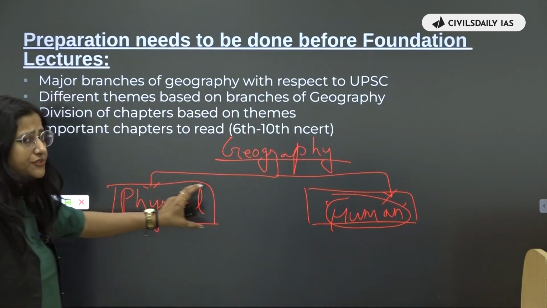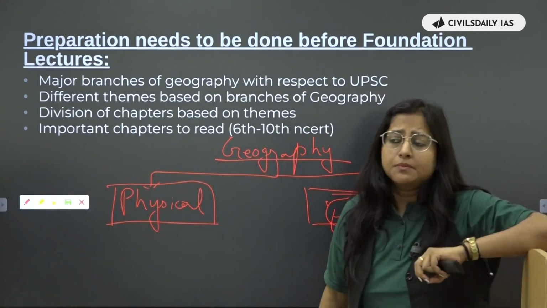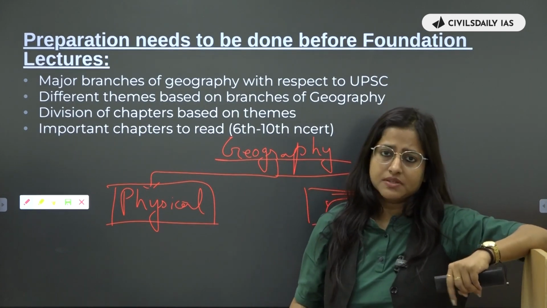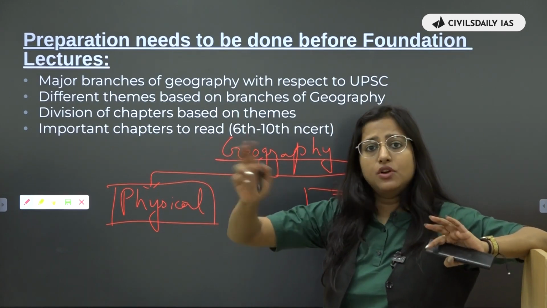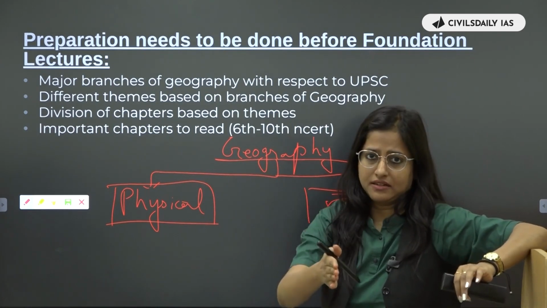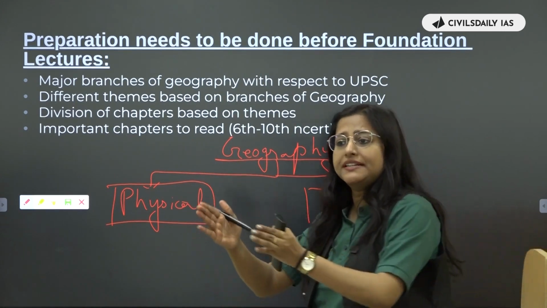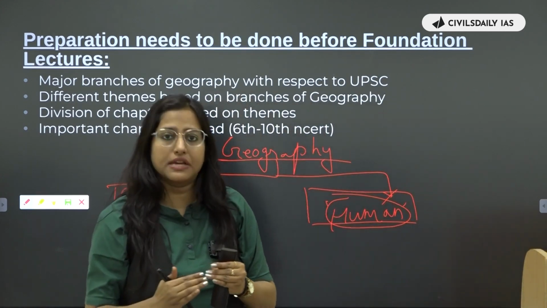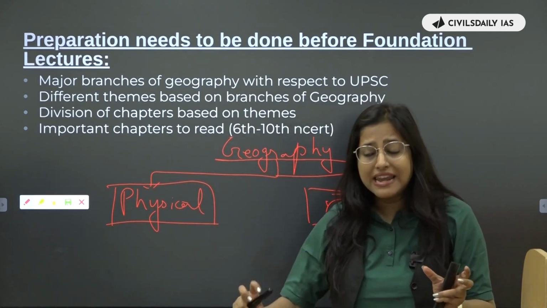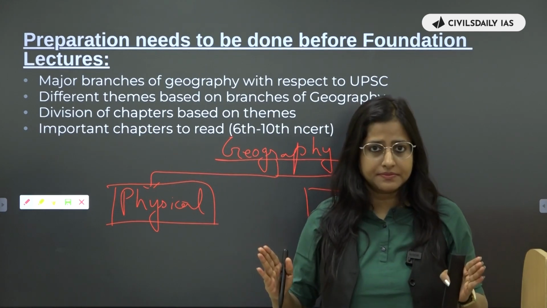Now within this geography, we need to decide a theme. है ना? Say for example, land और water को आप एक साथ नहीं पढ़ सकते हो. Similarly, water and air will not be studied together. So it is very important that you demarcate that line. है ना? So it becomes easier for all of us to have a separate branch or a theme altogether. Air का एक अलग branch हो गया, water का एक अलग branch हो गया, land का एक अलग branch हो गया, right? So we have different branches, okay?